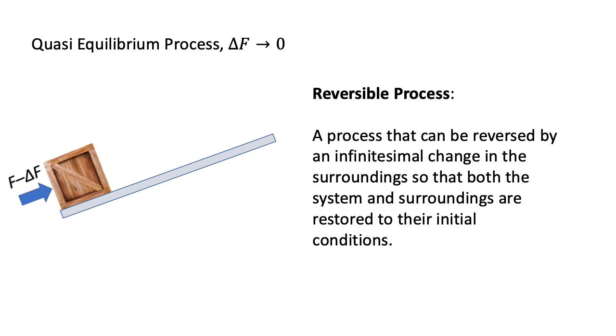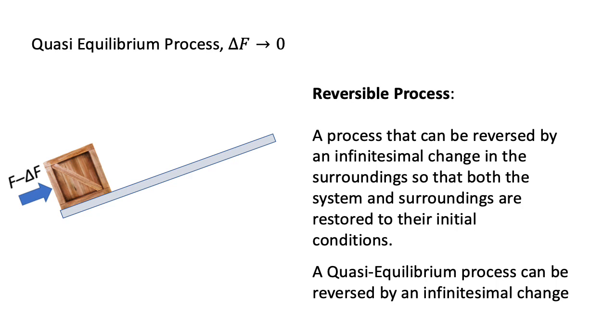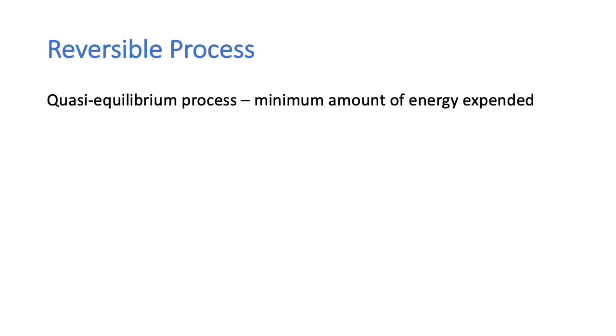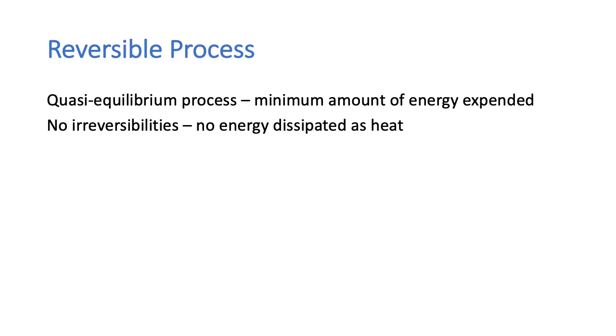So this is another attribute of a reversible process, that it can be reversed by an infinitesimal change in the surroundings so that both the system and surroundings are restored to their initial conditions. And a quasi-equilibrium process can be reversed by an infinitesimal change. So a reversible process has to be quasi-equilibrium, and in this we have a minimum amount of energy expended. There must be no irreversibilities in the process, so there's no energy dissipated as heat.